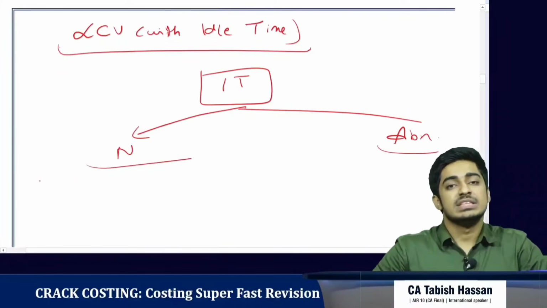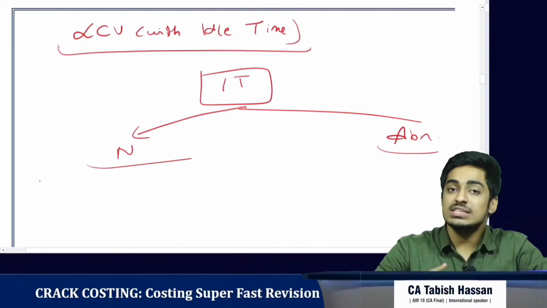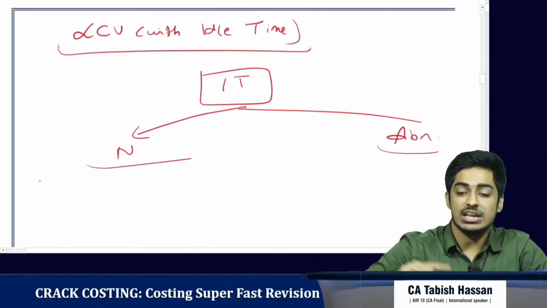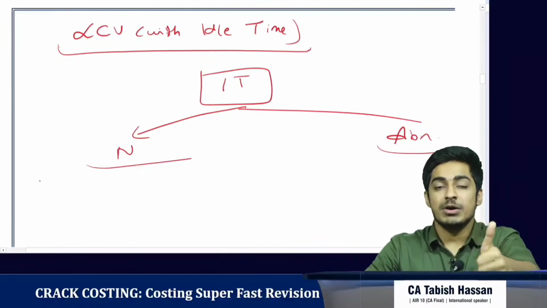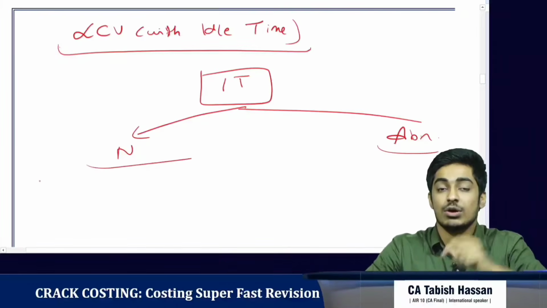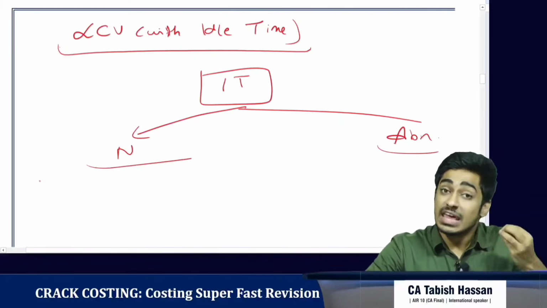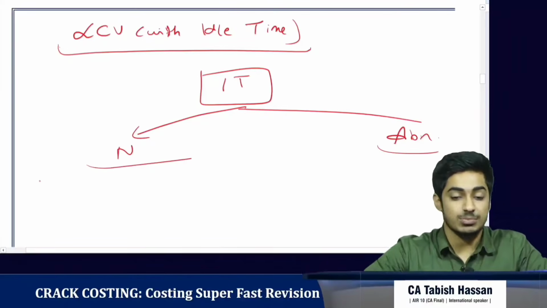Normal idle time: generally the worker goes for lunch, he has a tea break. All this is normal idle time. It is unavoidable. Abnormal idle time, say for example, a power breakdown, a power cut or machine breakdown. All these are avoidable. They could have avoided it if they had taken precautions. So this is called abnormal idle time.